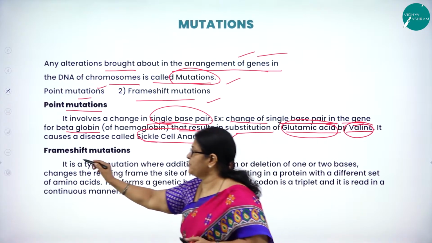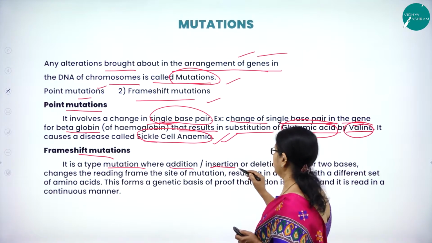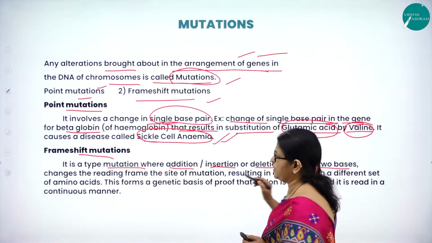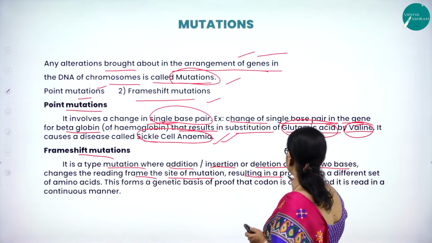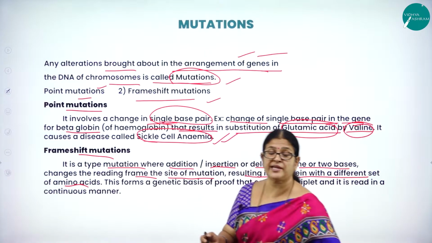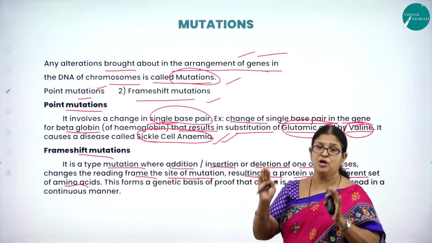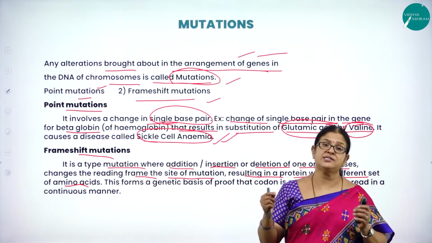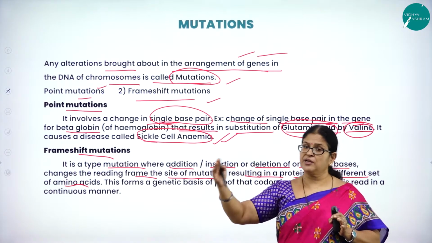What is frame shift mutation? It is a type of mutation where addition or insertion or deletion of one or two bases changes the reading frame of the site of mutation, resulting in a protein with a different set of amino acids. As I said, when a protein is made, there is a specific sequence for that particular protein. For example, hair. Hair is a protein. So for the making of a protein called hair, there is a particular sequence.